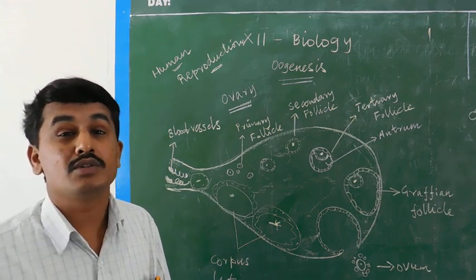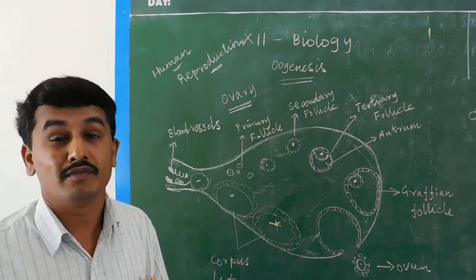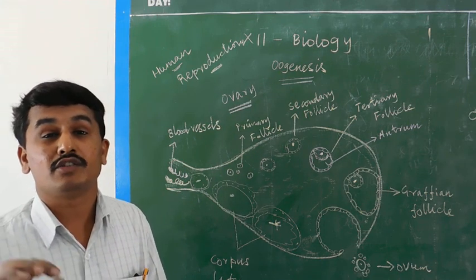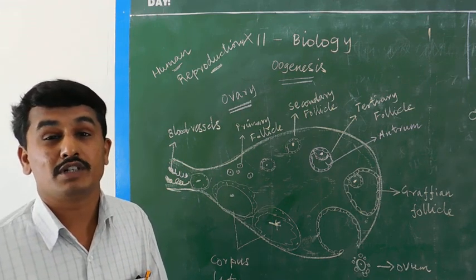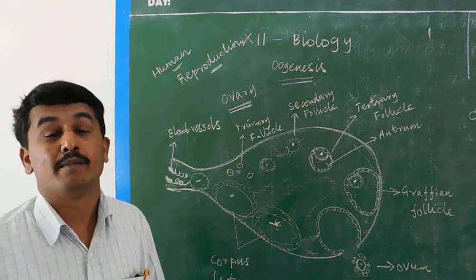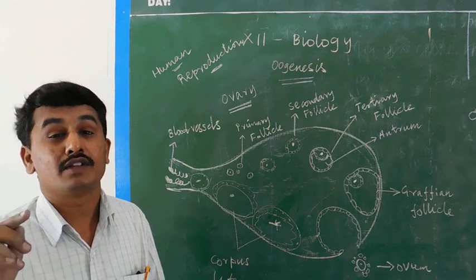From birth to puberty in a female, ovum development stops. After puberty, the developed ovum is released from the ovary. But in males, everything, spermatogonium, primary spermatocytes, spermatids, spermatozoa, develops only after puberty.